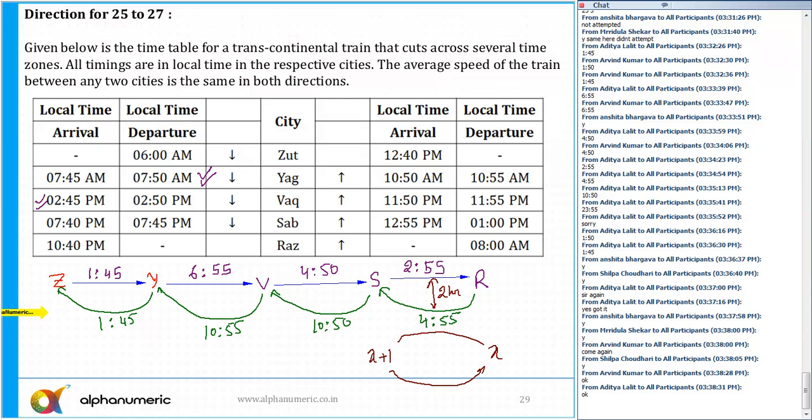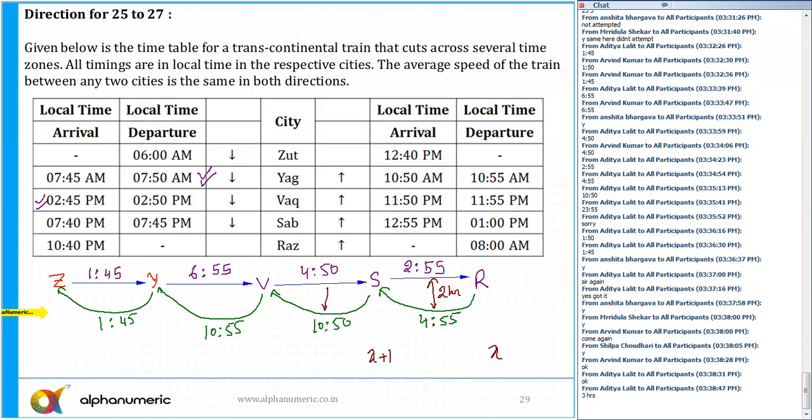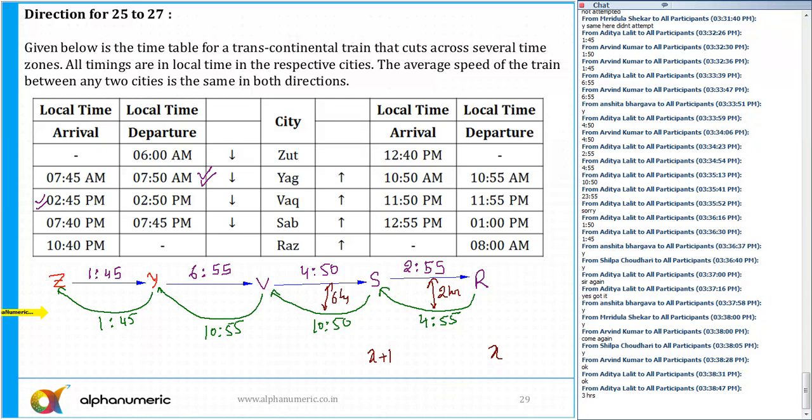Okay. So now tell me on similar lines, between V and S, what is the total gap? Between V and S, the total gap is 6 hours. So V is 3 hours ahead. So in V, the time zone is X plus 4. Between V and Y, the total gap is 4 hours. Remember, going forward it takes 6:55, coming back 10:55. So Y is 2 hours ahead of V. So here the time zone is X plus 6, and there is a gap of 0 hours. So here the time is also X plus 6.